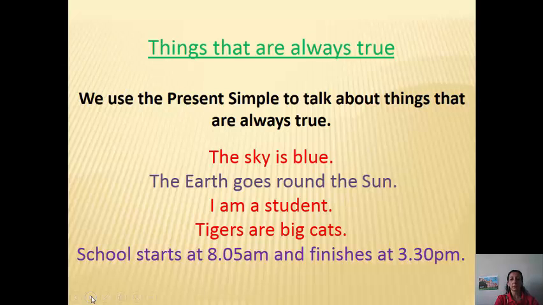We use present simple to talk also about things that are always true. The sky is blue. This is true. The earth goes round the sun. This is true. It means a fact. I am a student. Yes. Tigers are big cats. Yes, it is a scientific truth. School starts at 8:05 a.m. and finishes at 3:30 p.m. So all these are true situations.